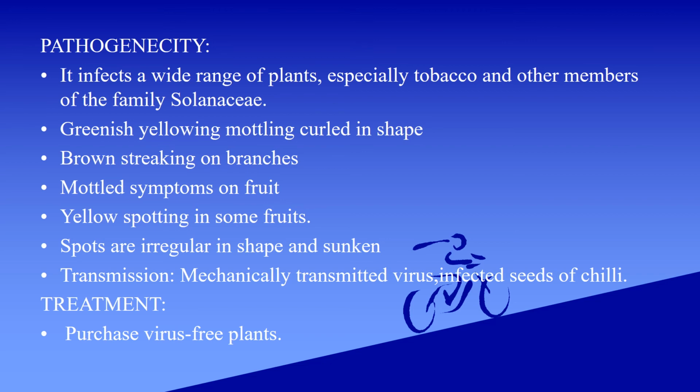Mottled symptoms on fruits can be seen, and also yellow spotting in some fruits. Spots are irregular in shape and sunken. Transmission: it is transmitted mechanically, and through infected seeds of chili.